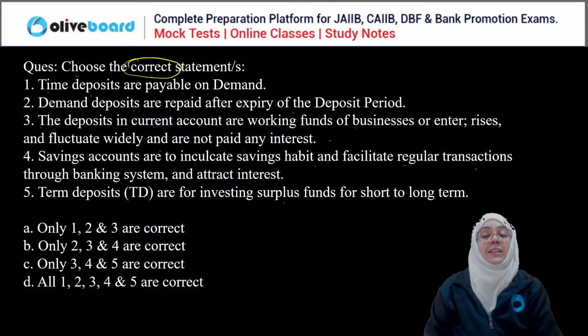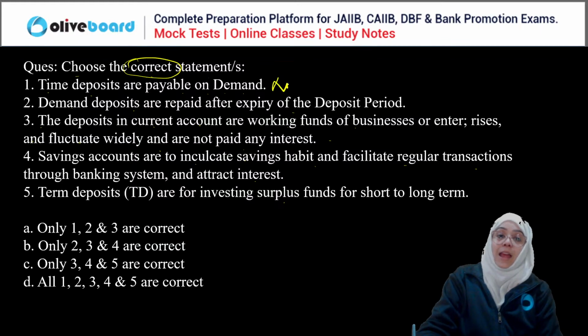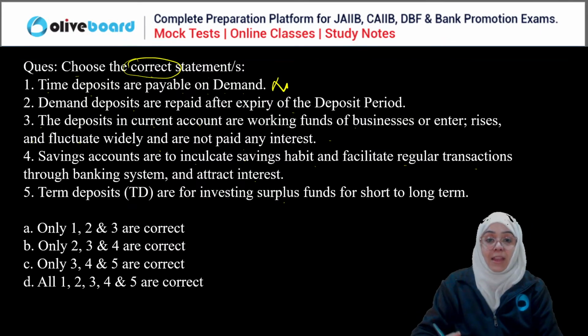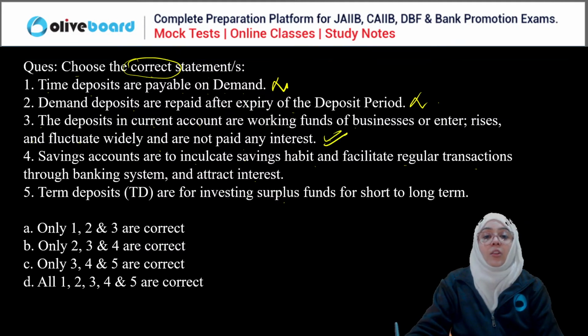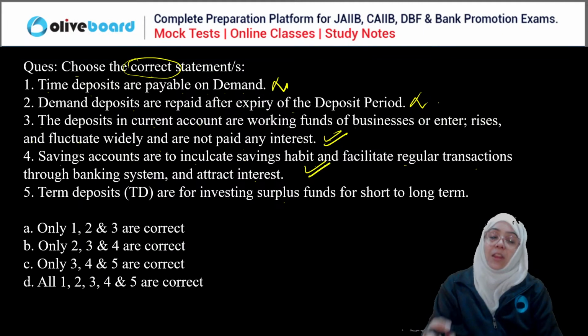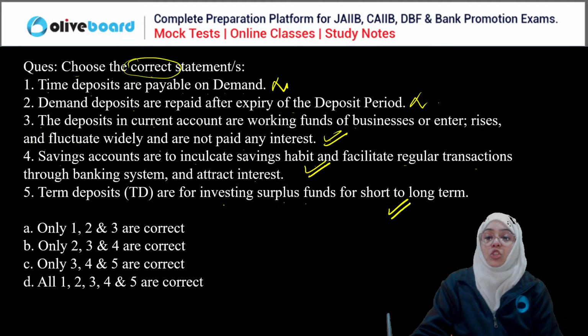First of all, time deposits are payable on demand. No, it is wrong. Time deposits are actually paid after expiry or a maturity period. Demand deposits are repaid after expiry. No, demand deposits are payable on demand. Wrong statement. The deposits in the current account are the working fund of the business. True, they attract no interest. True. Saving accounts are to inculcate saving habit. Very good. True. Term deposits are for investing surplus funds for short to long term.